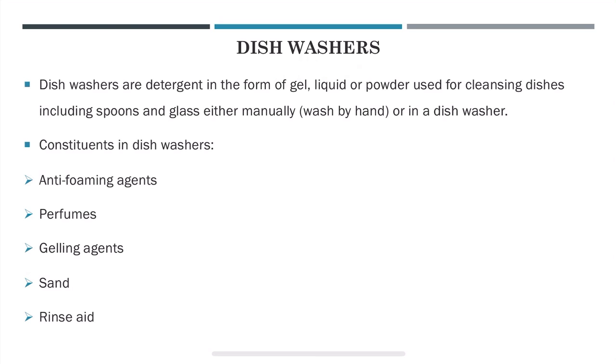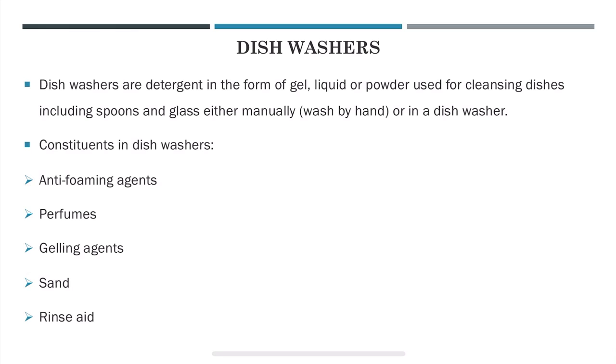Dishwashers. So dishwashers are detergent in the form of gel or liquid or powder used for cleansing dishes including spoons and glass, either manually, that means washed by hand, or in a dishwasher. Dishwashers are called scouring powders. They contain abrasive in addition to soap.